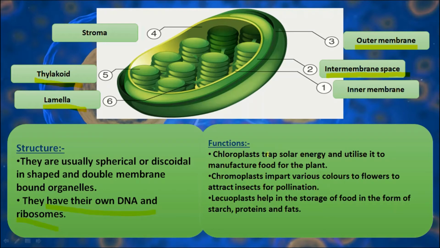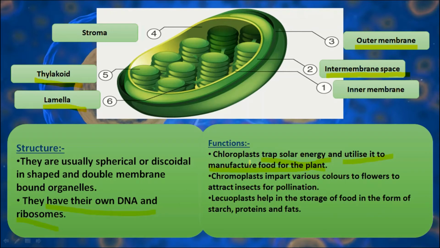Now what are the functions of chloroplast? The first function is that because it contains chlorophyll, it is able to trap solar energy. And the second is that it utilizes this energy to manufacture food for the plant during the process of photosynthesis. So these are the main functions of chloroplast.